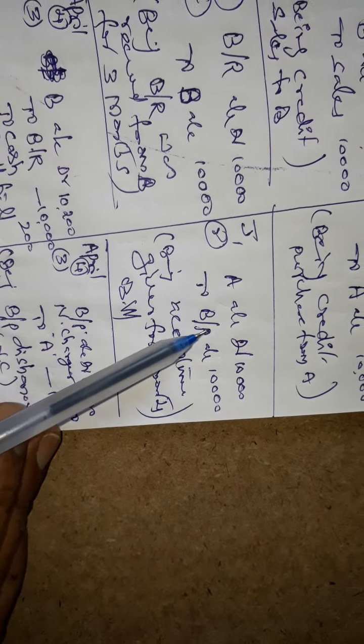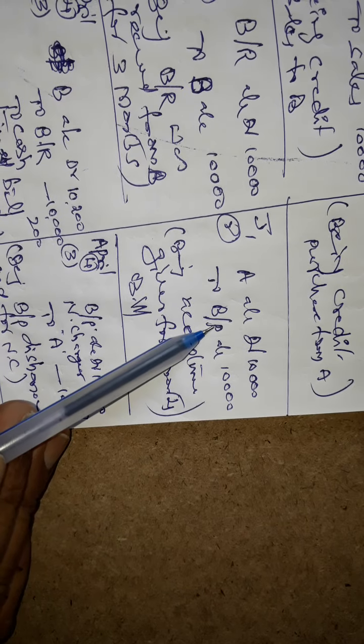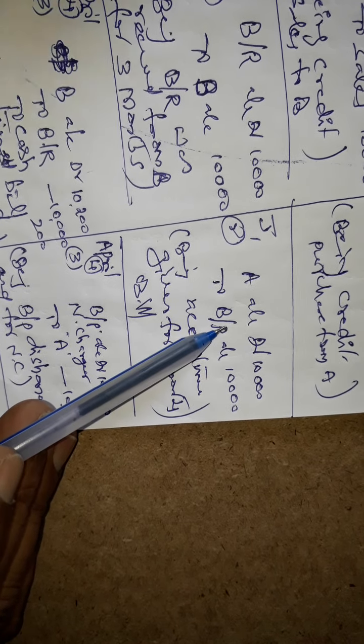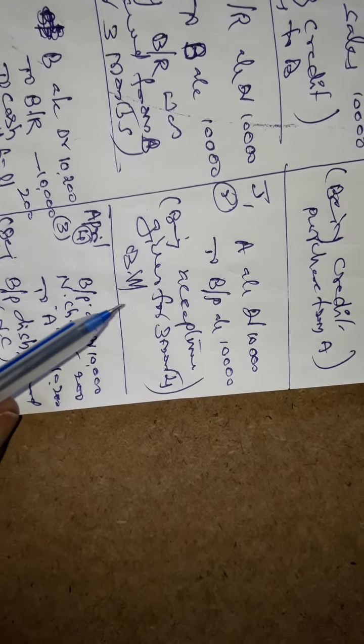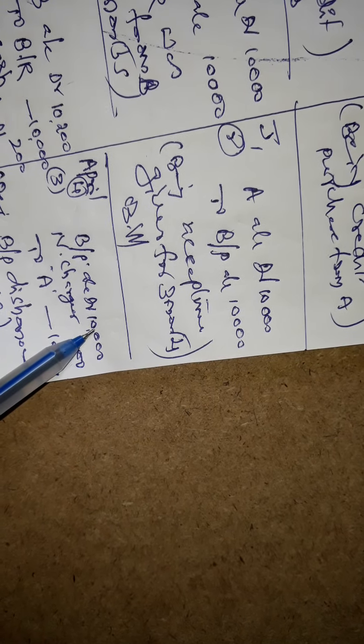Now in B's books: when the bill was accepted, bills payable was credited. When it is dishonored, please cancel this credit balance. That's why I am debiting bills payable. Whatever amount was taken there, the similar amount I am taking here. Bills payable account Dr 10,000 on April 4th.